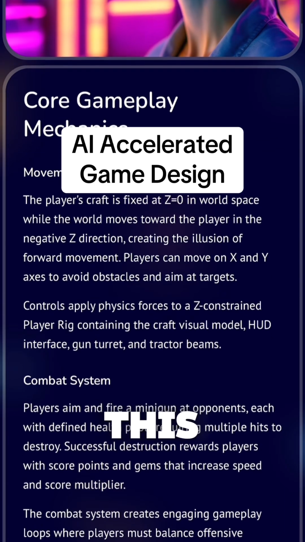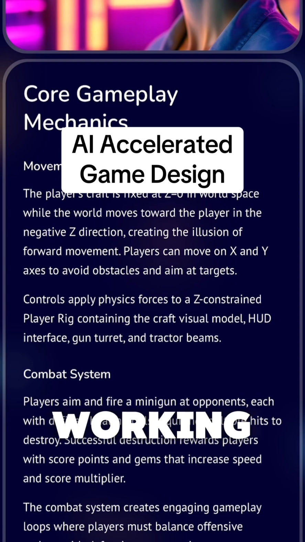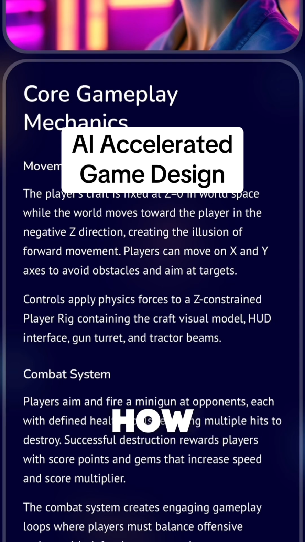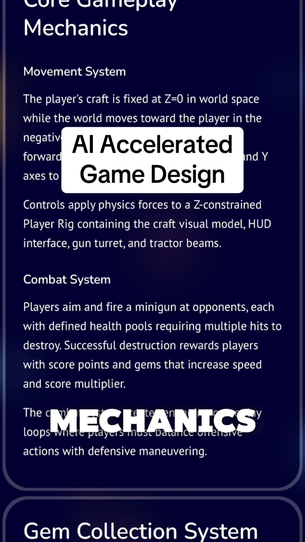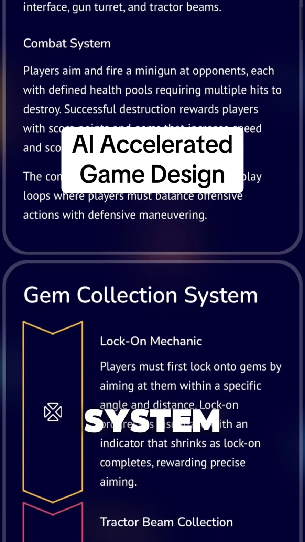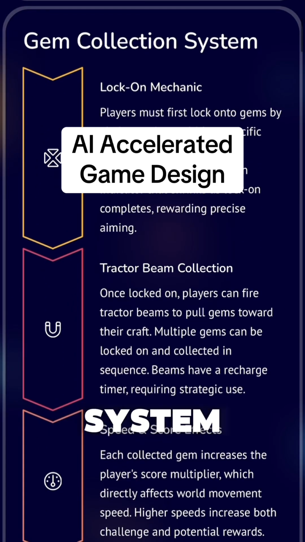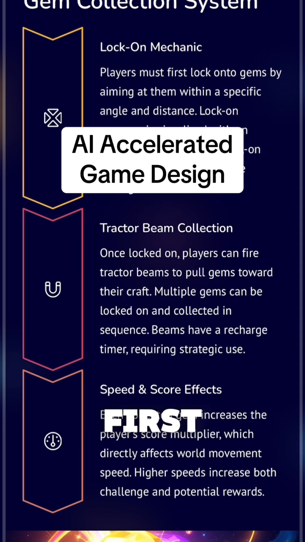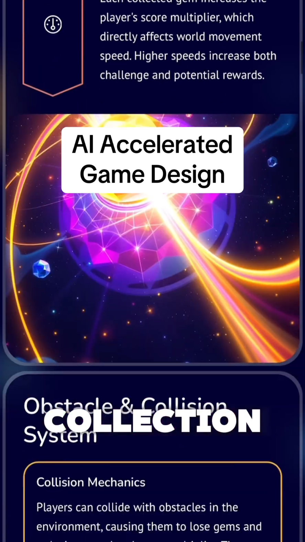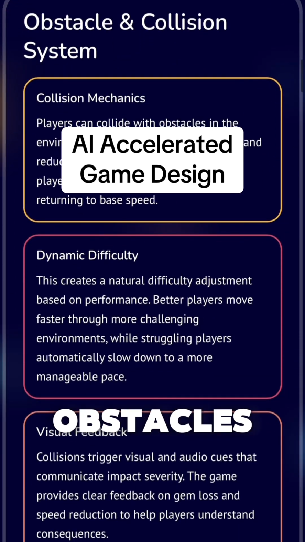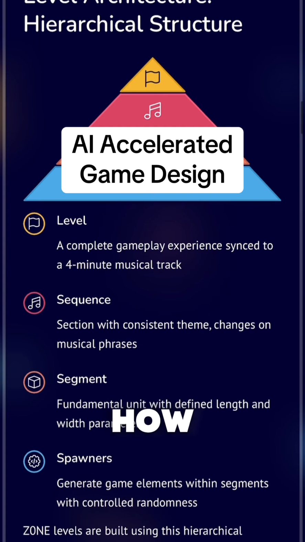And now I can give this to various AIs that are working on Zone, and they know how it works. It goes through the core gameplay mechanics, the movement system, the combat system, the gem collection system. See the lock-on mechanic: players must first lock onto gems by aiming at them within a specific angle and distance, etc. Tractor beam collection, speed, and how that works, obstacles, and then it describes how levels work.